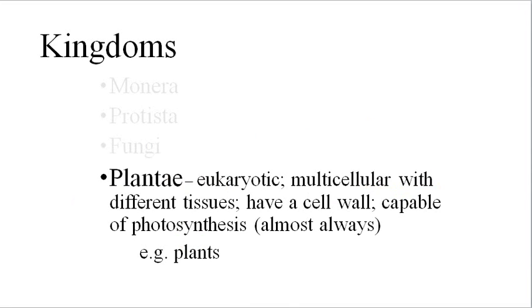Plantae is the third kingdom in the domain Eukarya. Like fungi, plants are eukaryotic, they're multicellular, they have different kinds of tissues, their cells are surrounded by cell walls, and almost all of them are capable of doing photosynthesis.